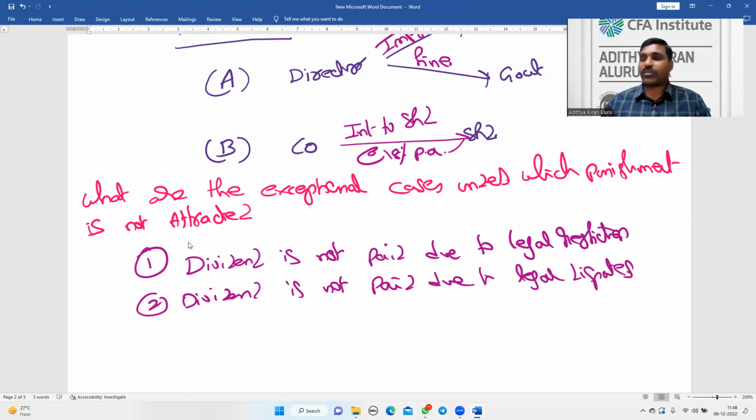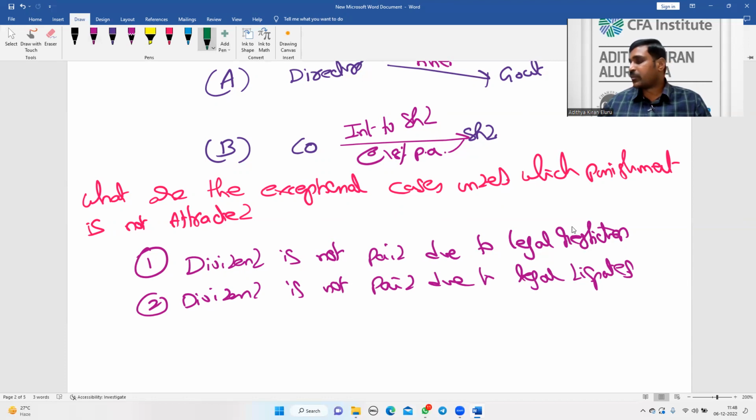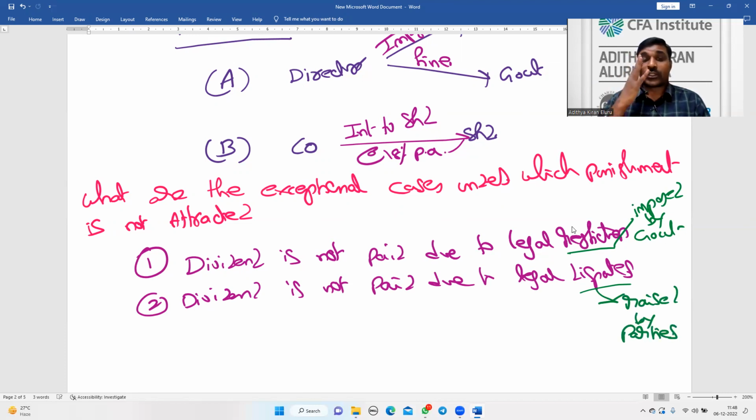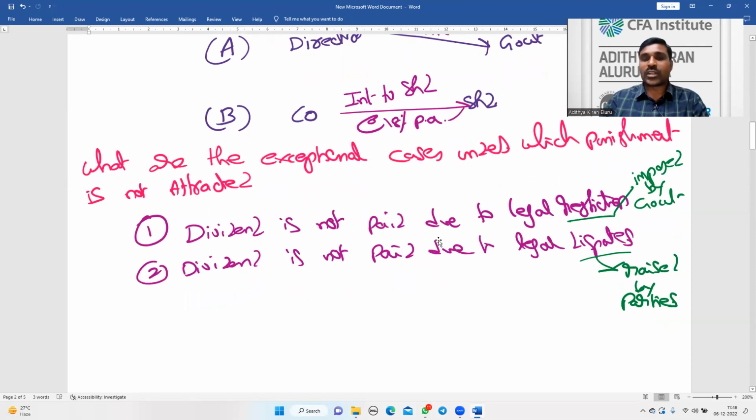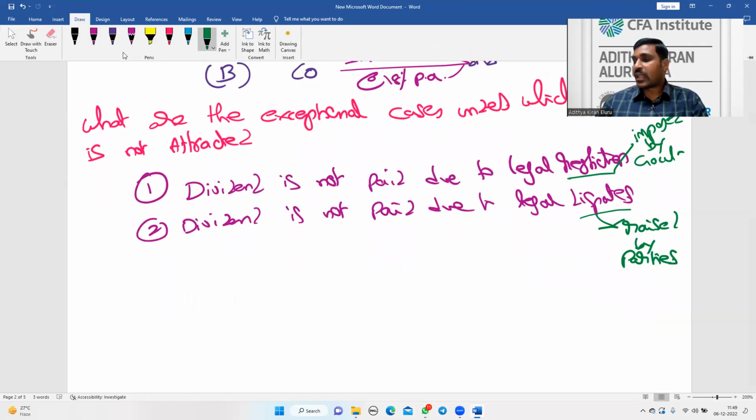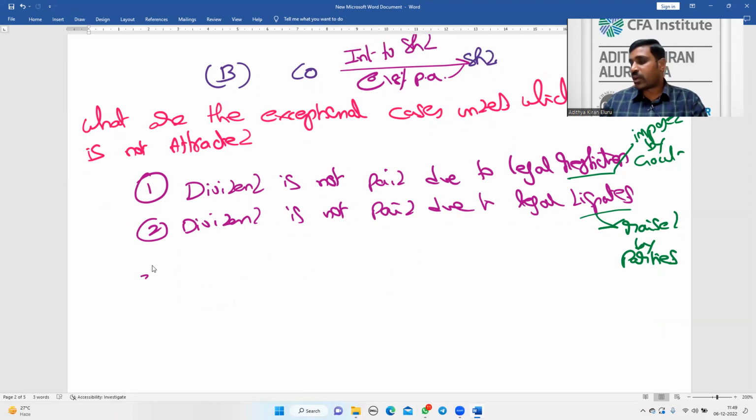Sir, what is the difference between legal restrictions and legal disputes? Legal restrictions are imposed by government. Legal disputes are raised by parties, that is to say shareholders, family disputes, etc. So these are the cases where the dividend is not paid due to legal restrictions or legal disputes. Another situation when the dividend is not paid.